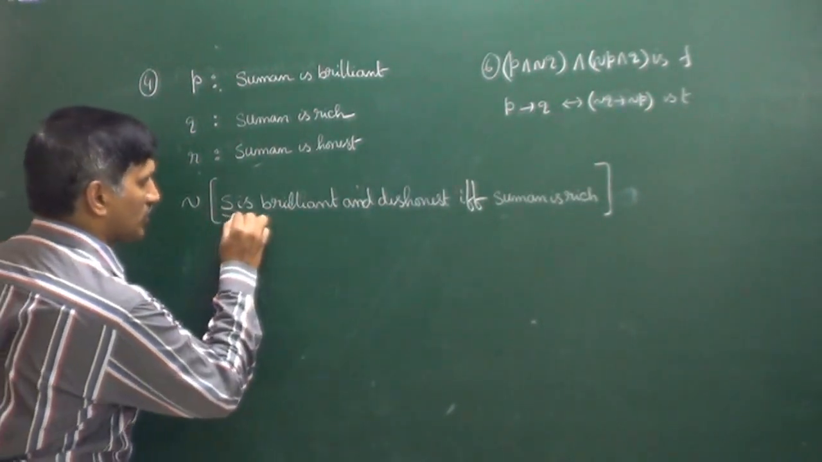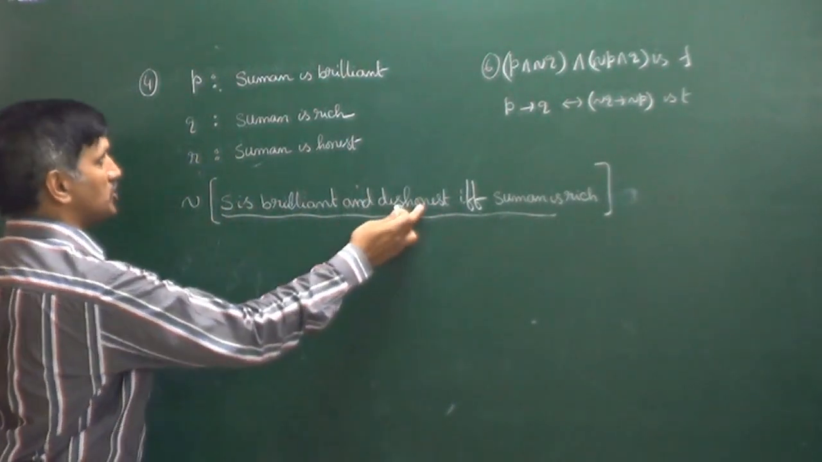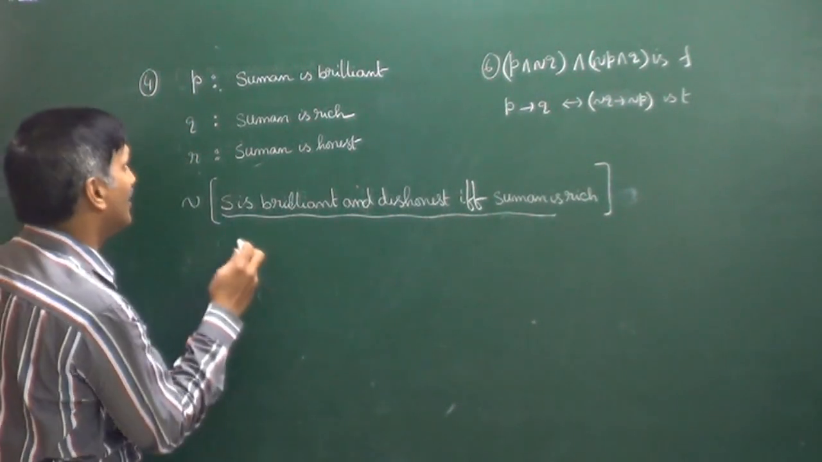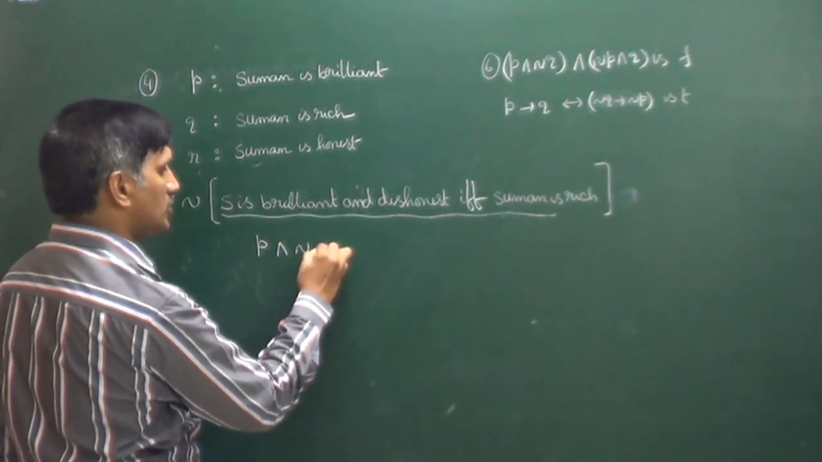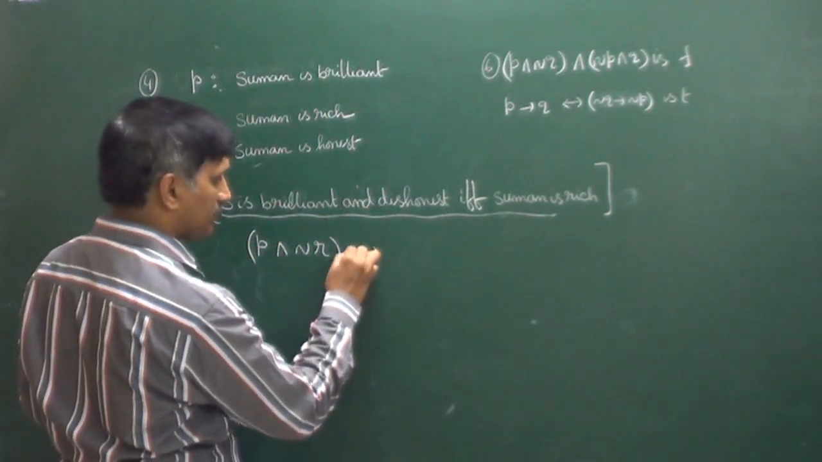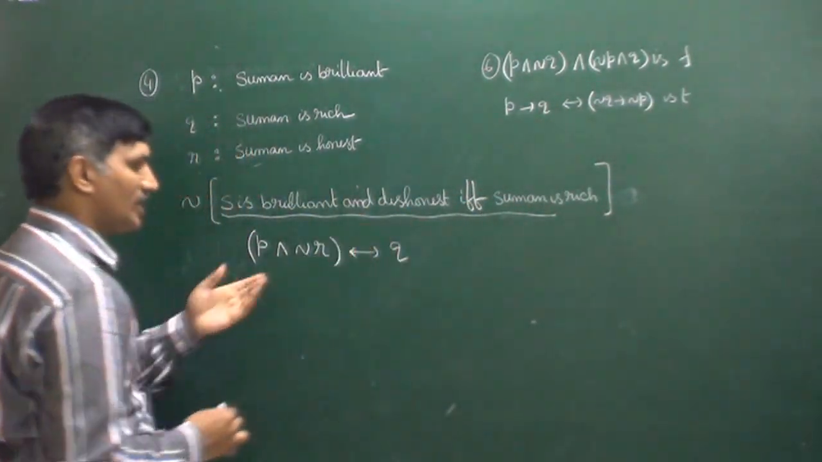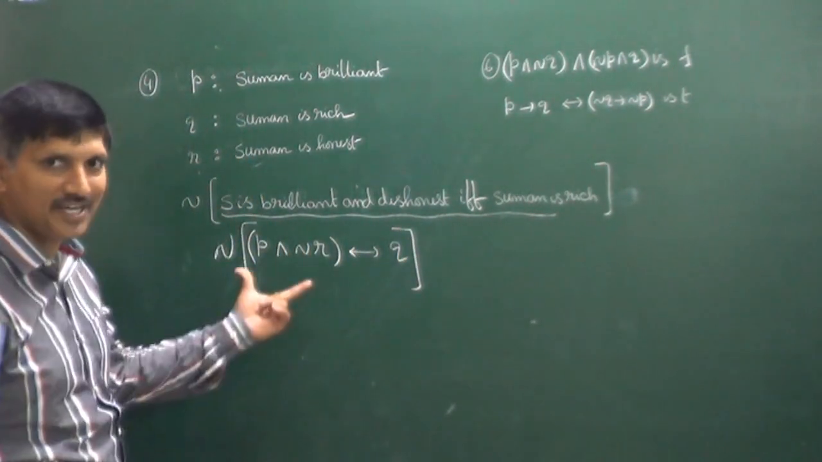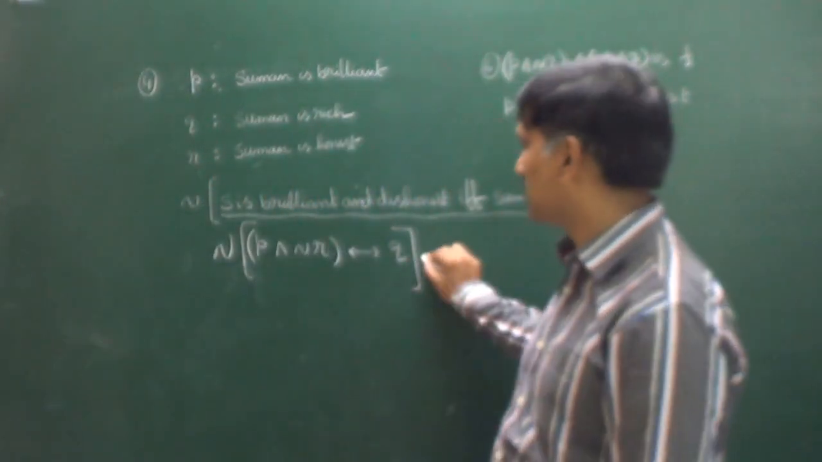First of all, we will write this statement: someone is brilliant and dishonest. Dishonest means negation R, so he has given P and negation R. If and only if someone is rich, and someone is rich is Q. That is the statement, and he is asking for its negation. You can check that this option is there in the options. So that is the answer for that particular question, right?